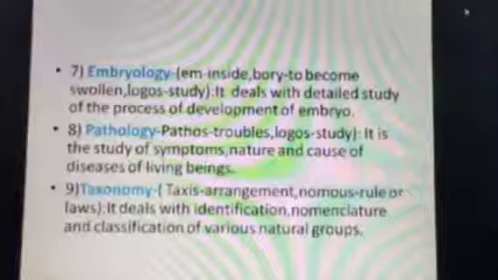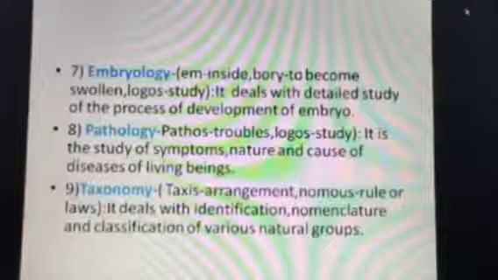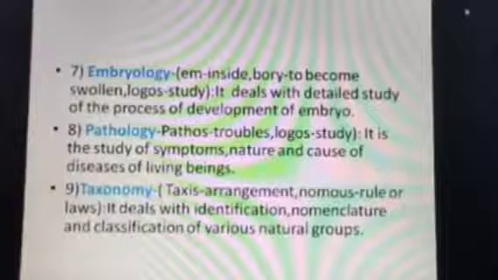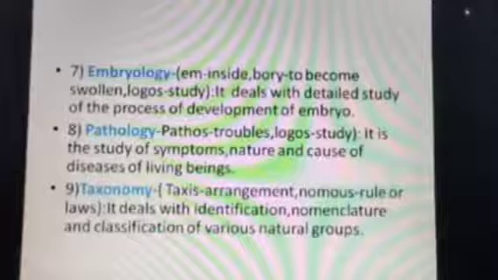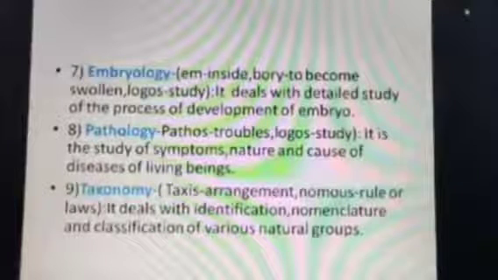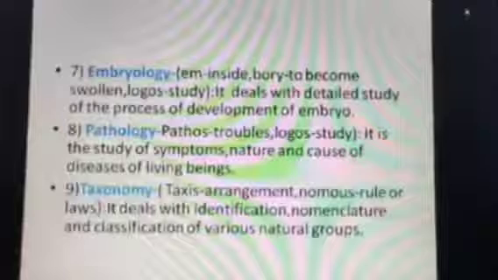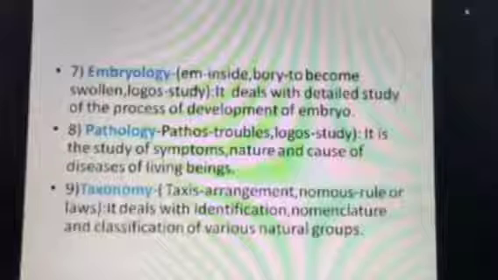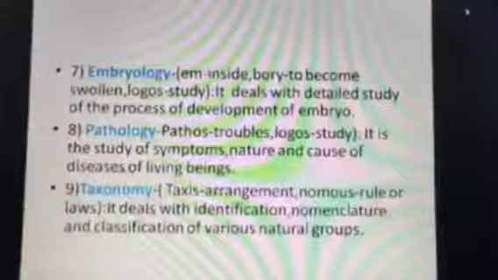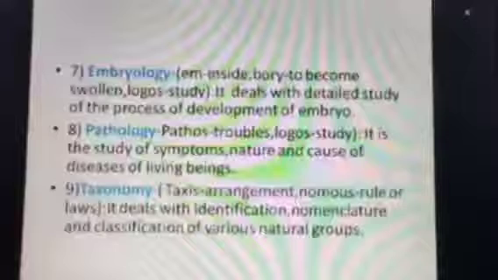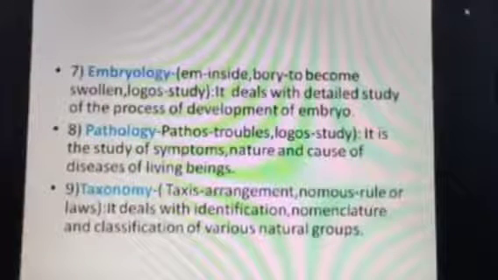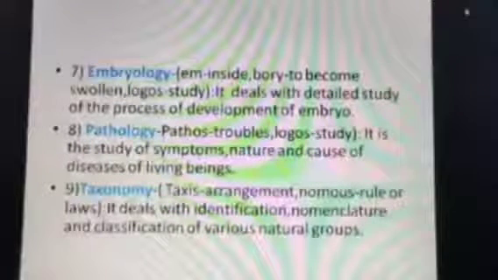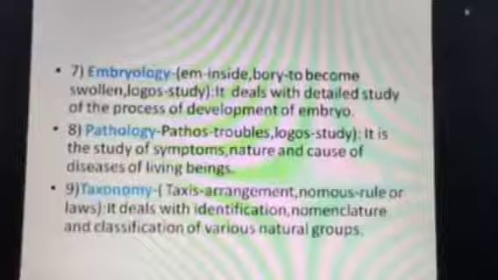So it is the study of symptoms. What are symptoms? Let me tell you something about symptoms. If anyone asks you what the symptom of a disease is, you will say vomiting, pain, headache, pain in the stomach, and so many other complaints occurring in our body. That is what we call symptoms. The nature, how these troubles behave, and the causes of disease of living beings. All these things, the symptoms, nature, and cause of disease of living beings, are studied in pathology.